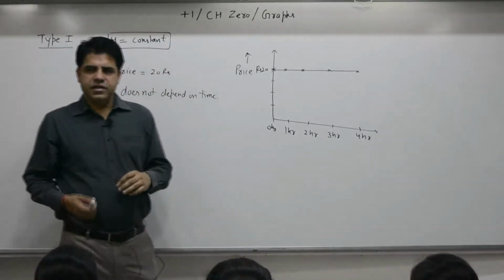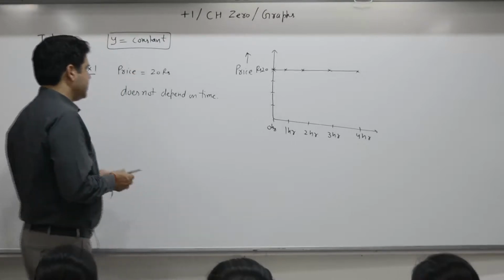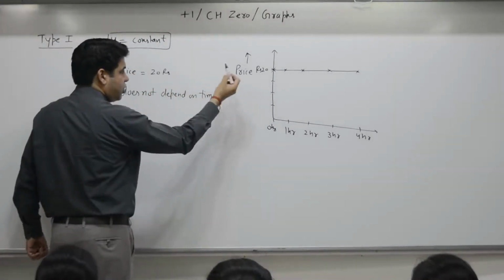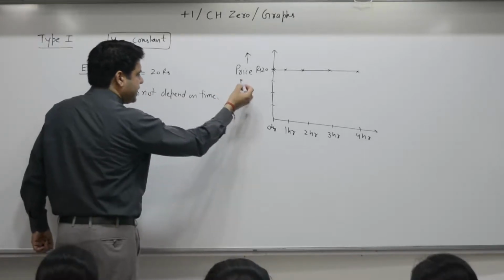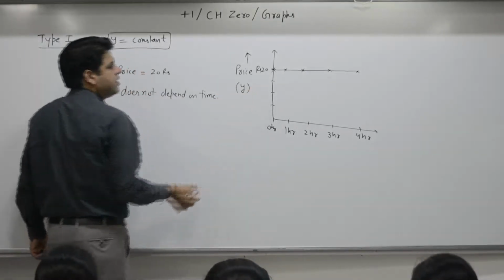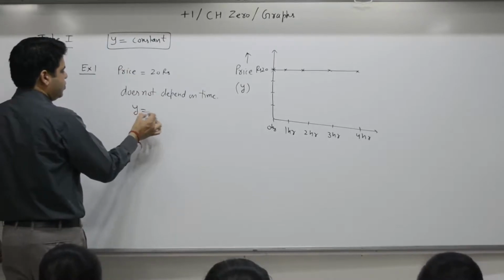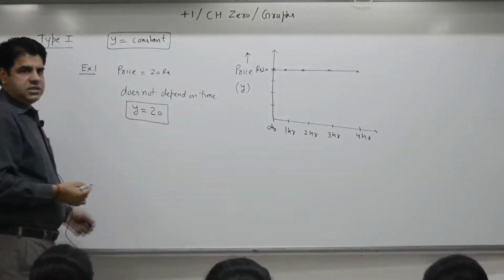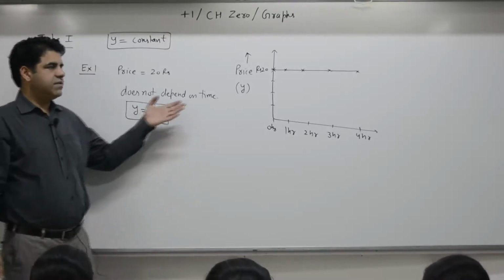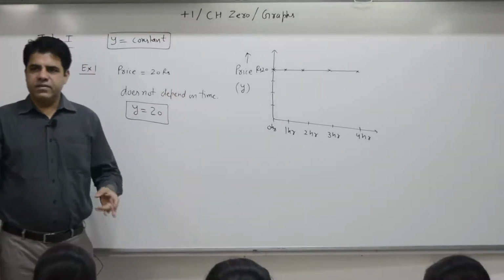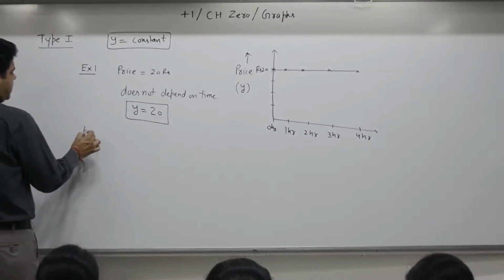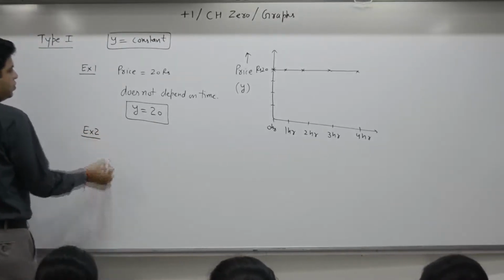Nothing to worry. So if the price remains the same, 20 rupees, then it is plotted. If I write price as y, then y is equal to 20. It does not depend on x. This graph is one type of graph where the price remains constant. This is one example.